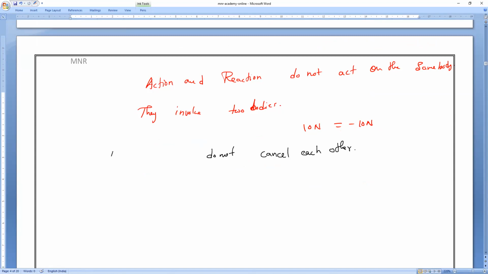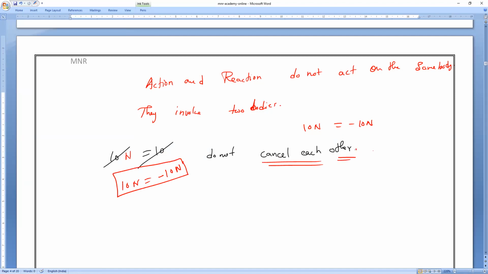If suppose it were 10 and 10, then it would cancel out. Am I right or wrong? In mathematics we can cancel. But this is not 10 newtons and 10 newtons. 10 newtons is equal to minus 10 newtons. Understand? So they will never cancel. They do not cancel each other.